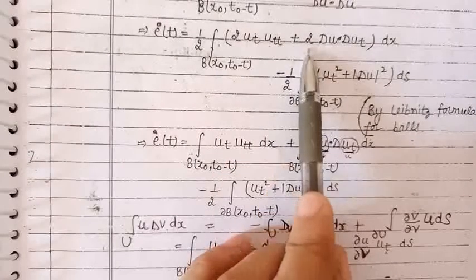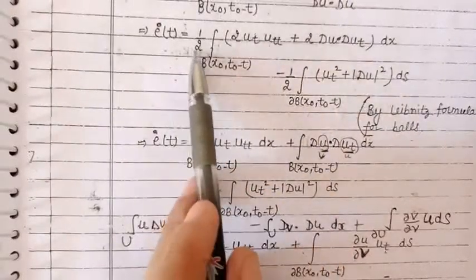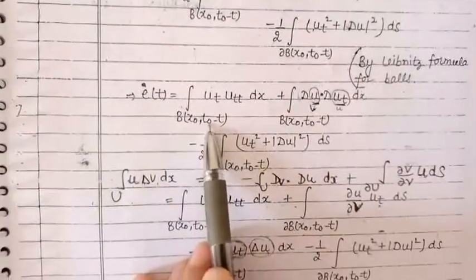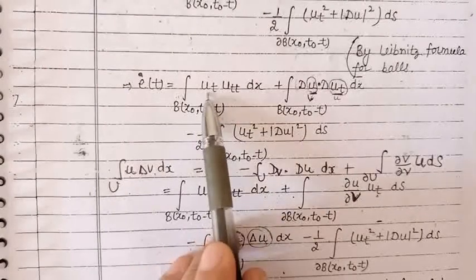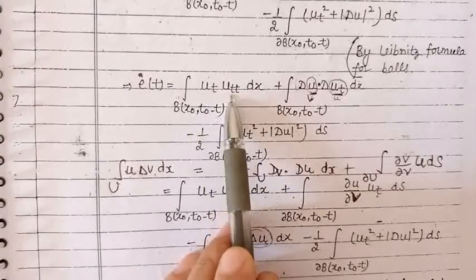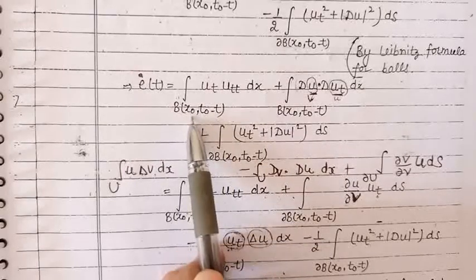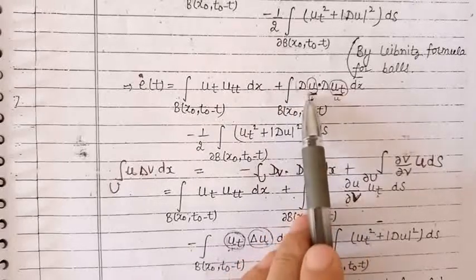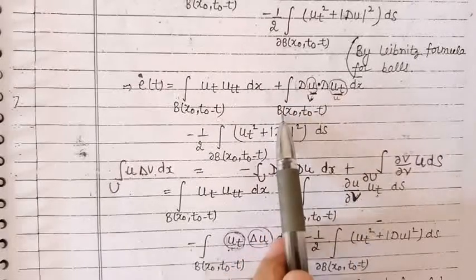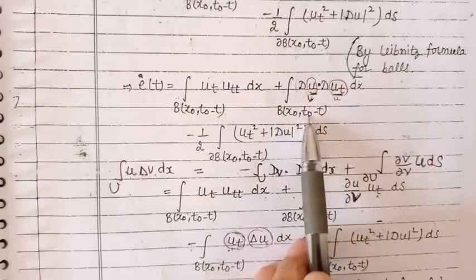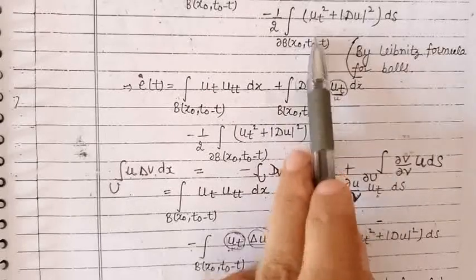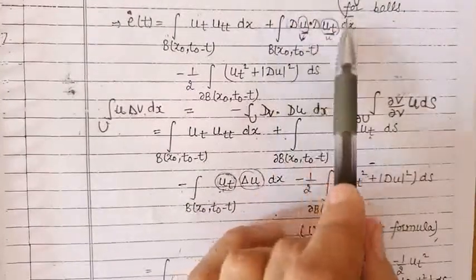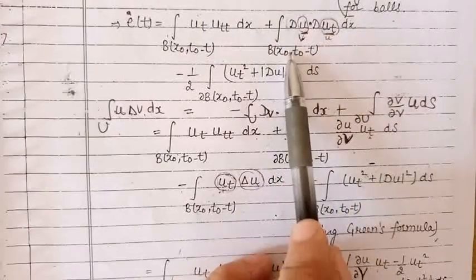Now we can take this 2 common from these 2 terms and that will cancel with this 2. So E dot can be written as the integral of ∂u/∂t times ∂²u/∂t² over the ball with center x0 and radius t0 − t, plus the integral of gradient of u dot gradient of u_t over the ball with center x0 and radius t0 − t, and this term we have taken as it is. Now in order to find the value of this integral, let us use Green's formula.